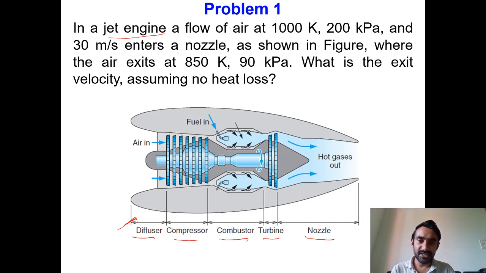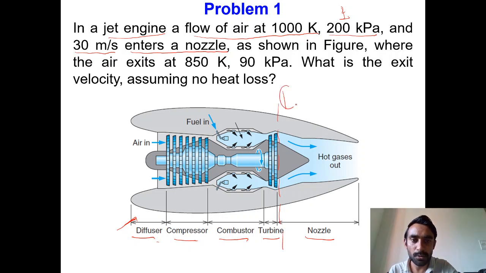Now in this jet engine there are multiple components, but if we read our problem statement, it is clearly written that air flows at 1000 Kelvin, 200 kilopascals pressure and 30 meters per second, and it enters a nozzle. So if I designate this condition as state 1, state 1 is at the inlet to the nozzle.